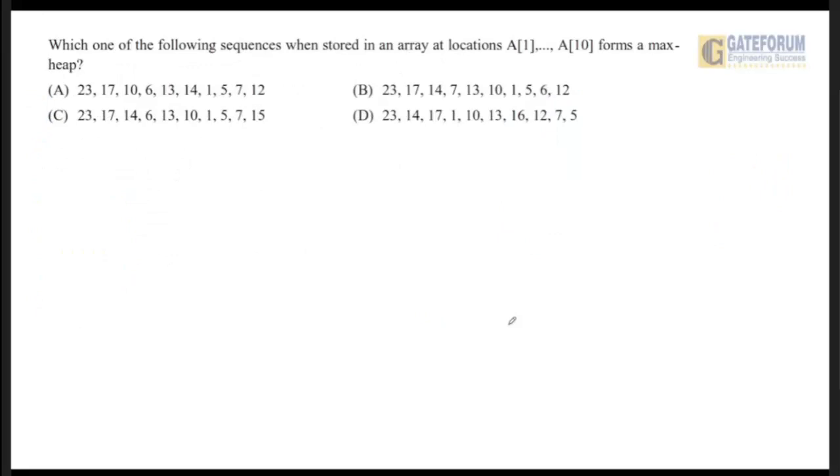This is the next question that came in GATE 2023. This question is related to max heap. Let us read the question properly. Which one of the following sequences, when stored in an array at location A1 to A10, forms a max heap? It is asking that among the given options A, B, C and D, which is max heap and which is not max heap.